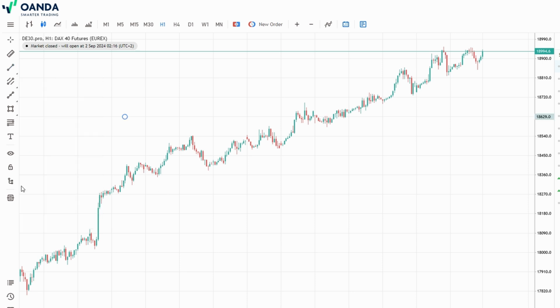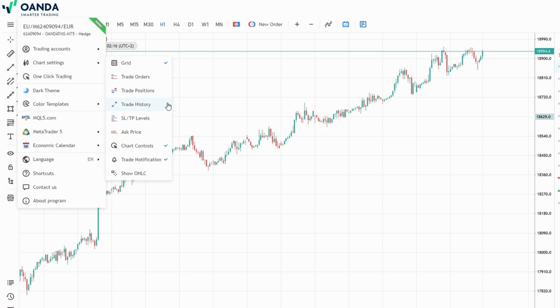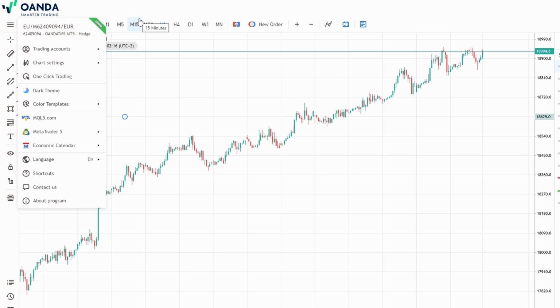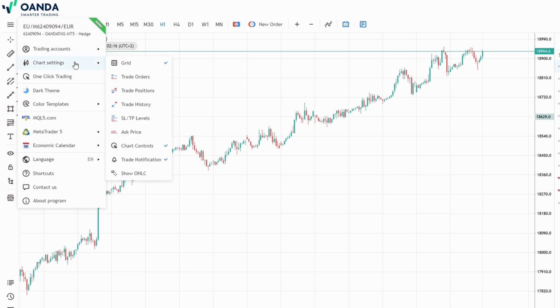There's the preferences section, where you can customize the platform to fit your needs. Everyone has their own way of working, and Oanda allows you to tweak the settings to make the platform work best for you. Whether it's changing the layout, setting up notifications, or adjusting your chart settings, you can do it all here. Don't be afraid to play around with these settings to find what works best for you.